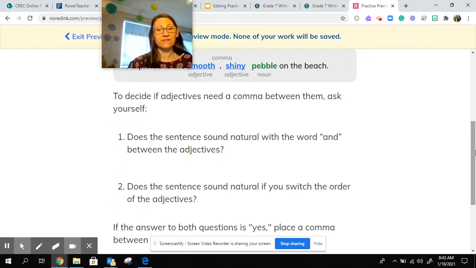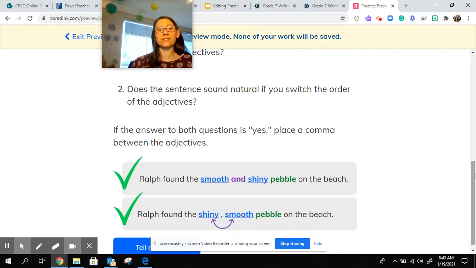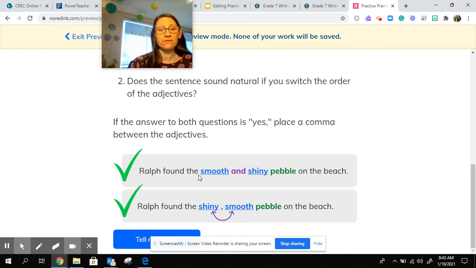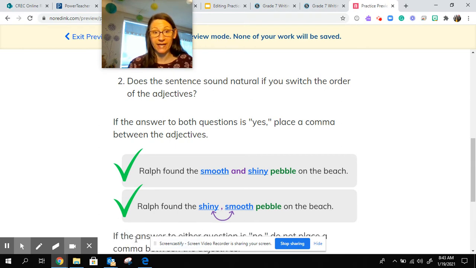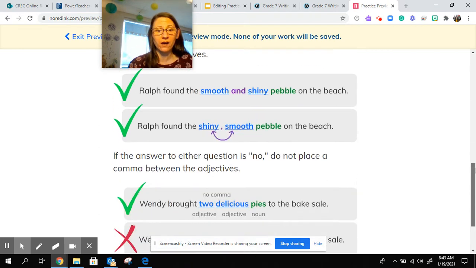To decide if the adjectives need a comma between them, ask yourself, does the sentence sound natural with the word and between the adjectives? Does the sentence sound natural if you switch the order of the adjectives? If the answer to both questions is yes, place a comma between the adjectives. Ralph found smooth and shiny pebble on the beach. Ralph found the shiny, smooth pebble on the beach. There's two adjectives there, so you just want to separate them to clarify. You could add the word and, or you could add the word or add the comma there.